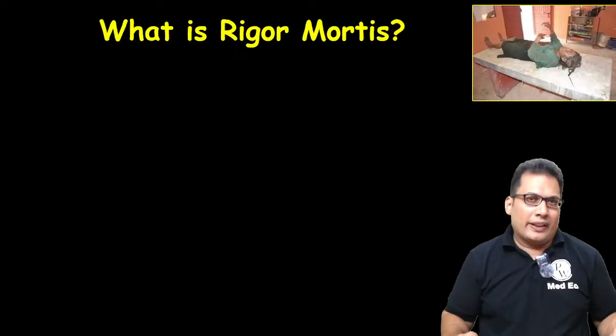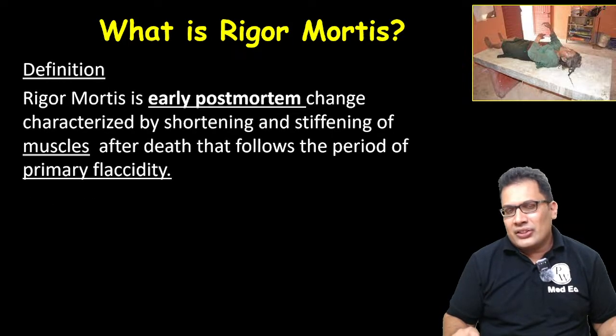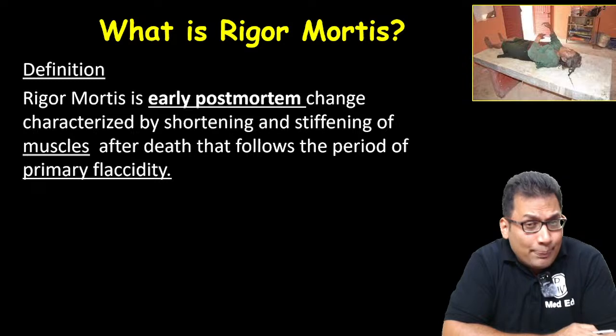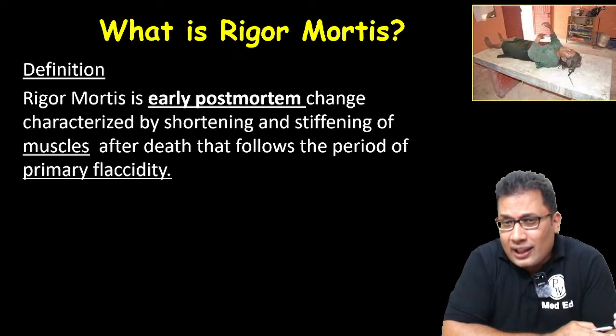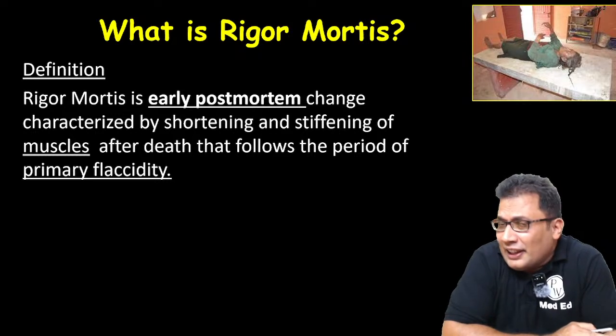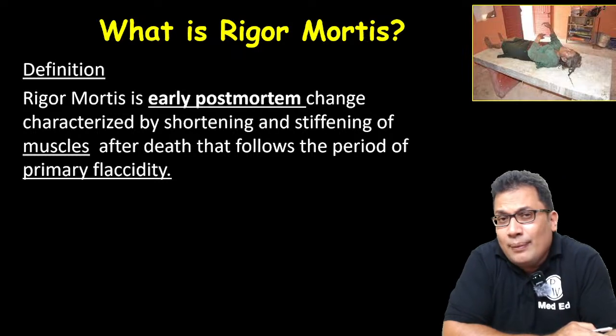Now we are going to start with the definition. What is rigor mortis? This is the definition taken from the standard textbook. Rigor mortis is an early post-mortem change characterized by shortening and stiffening of muscles after death that follows the period of primary flaccidity. You need to write like this.